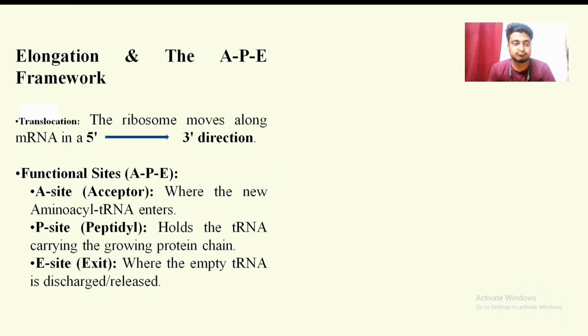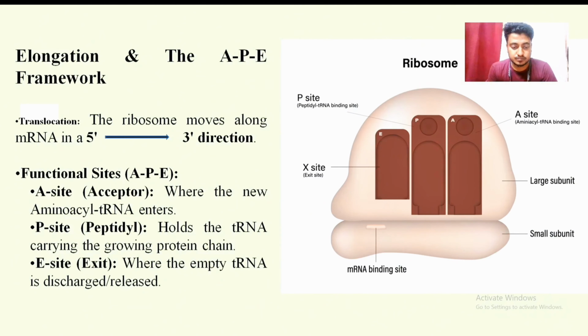This is the APE framework of the ribosome. The ribosome acts as a molecular machine moving along the mRNA strand, and it always travels in the 5' to 3' direction. As it moves, it shifts tRNA molecules through three sites: A, P, and E, or the exit site. First of all is the A site. This is the acceptor site. It accepts the amino acid tRNA, meaning a tRNA which carries a single new amino acid.